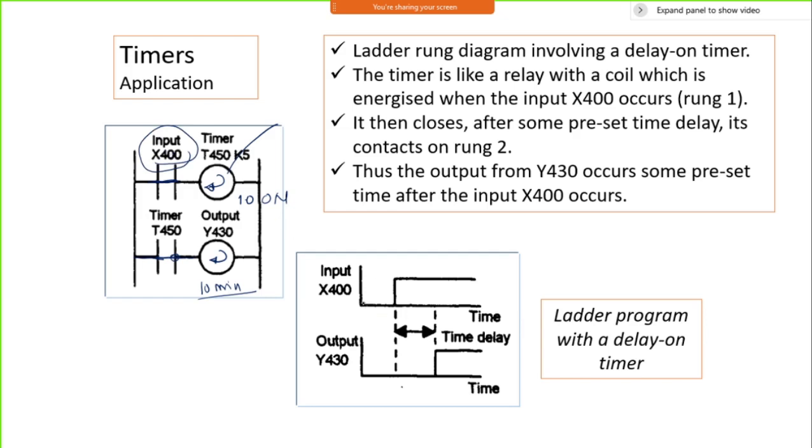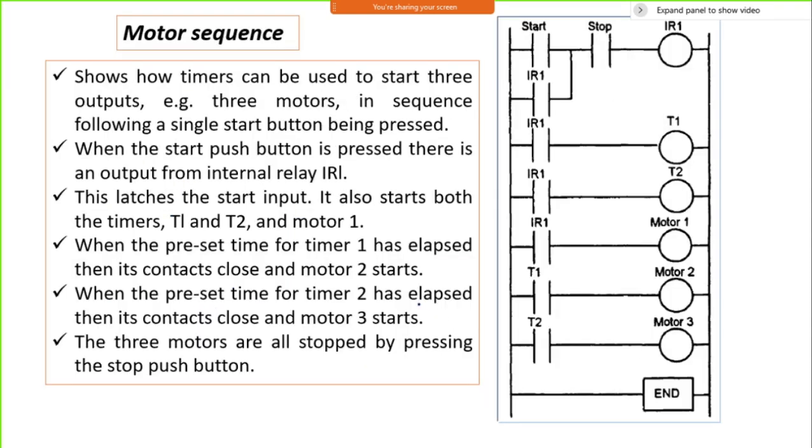So this is a typical operation. When I press the button input, it will wait till that particular time, and then the output will be generated. That is typically motor sequencing, and you can use it. This is a start button, this is a stop button, this is my timer, one output, and this is a latching circuit. Whenever you see such a circuit, it is called a latching circuit.